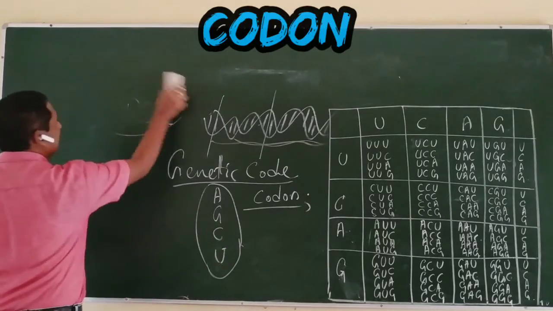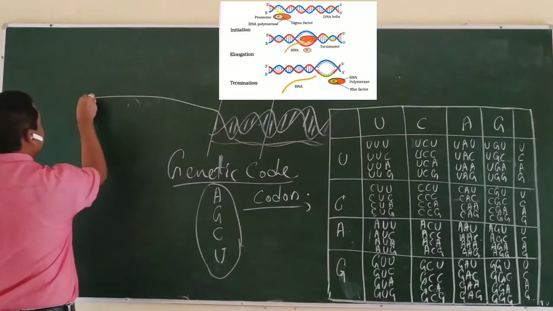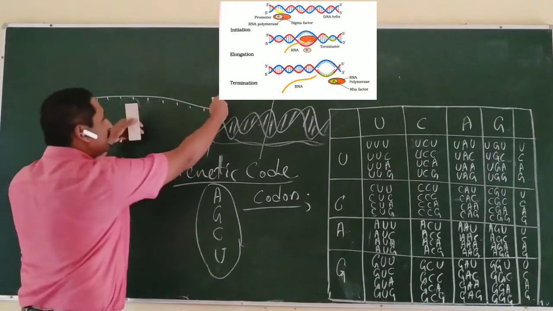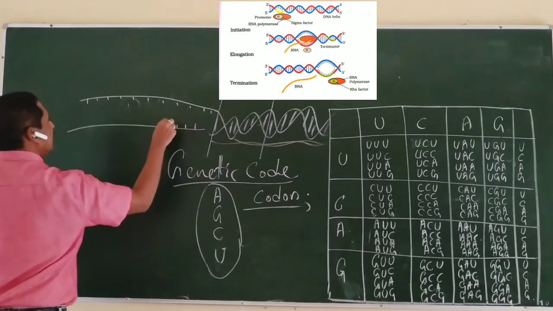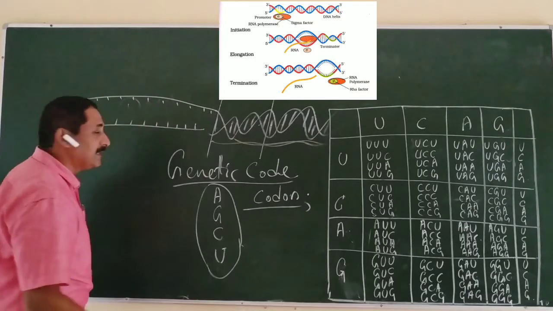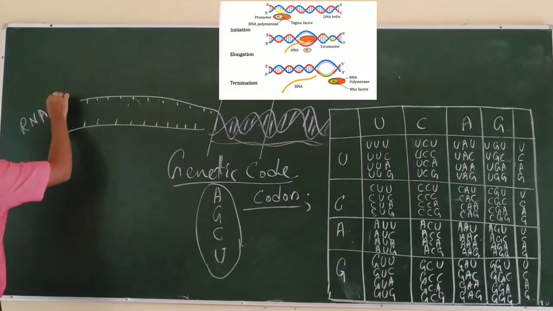During transcription, the double stranded DNA is unwound, and the nucleotide sequence present over the DNA is transcribed to mRNA with the help of the RNA polymerase enzyme.